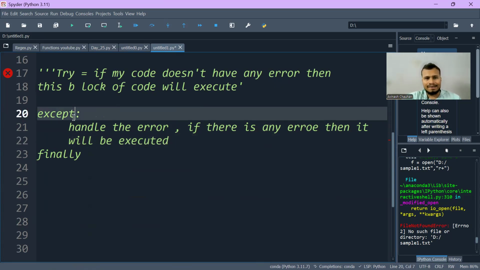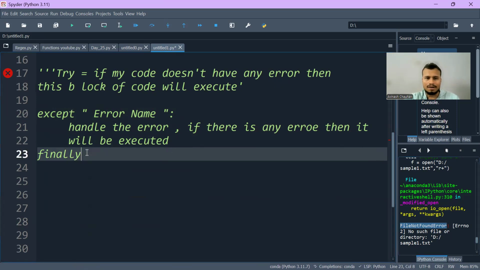And with except, you have to write the error name. Unless and until you write the error name, it will not work. So you have to write here except FileNotFoundError, and after that try displaying what type of message will be there.